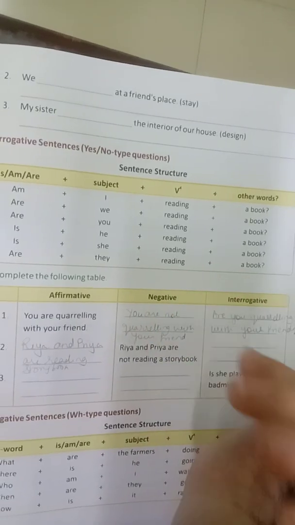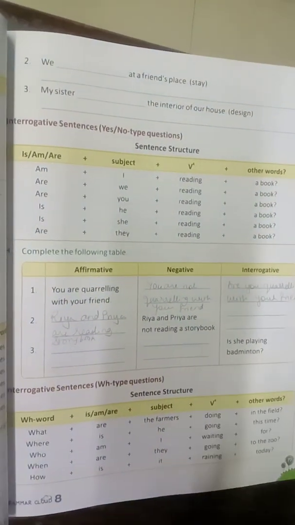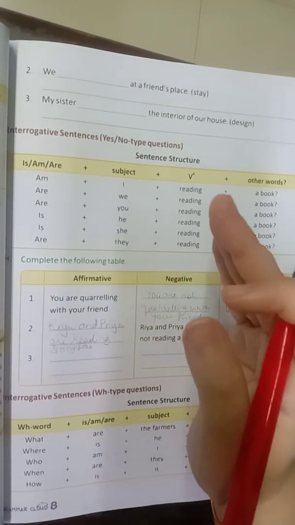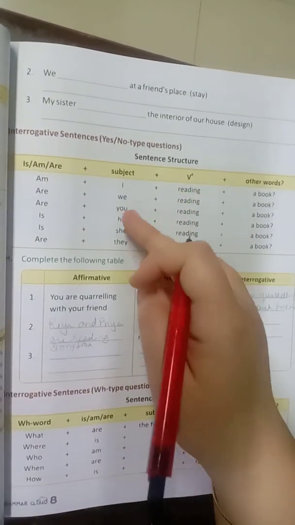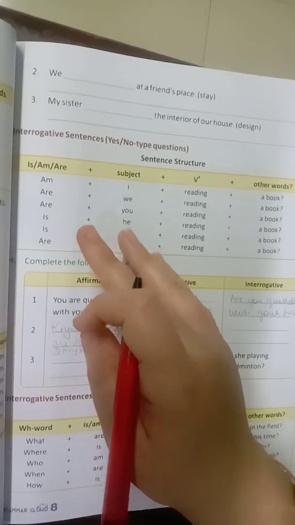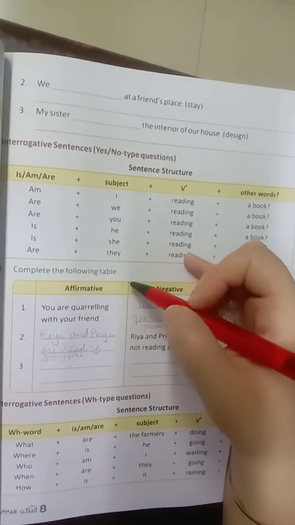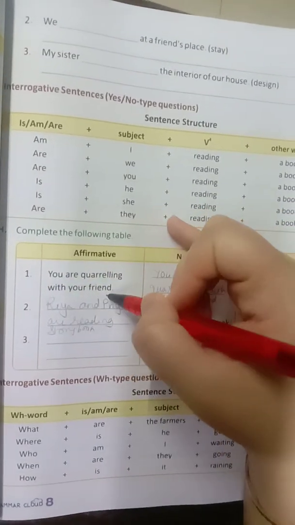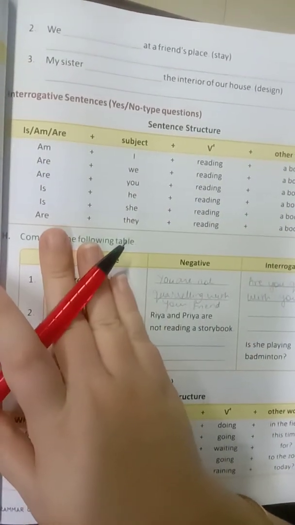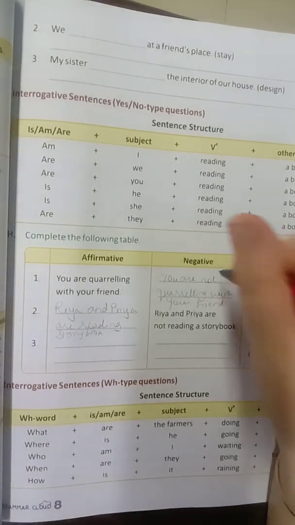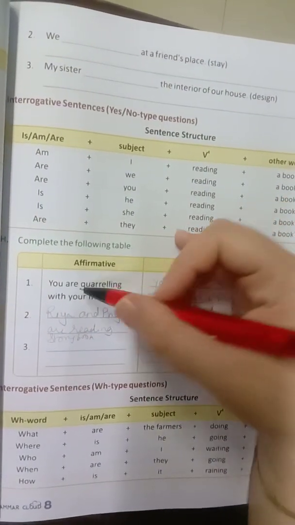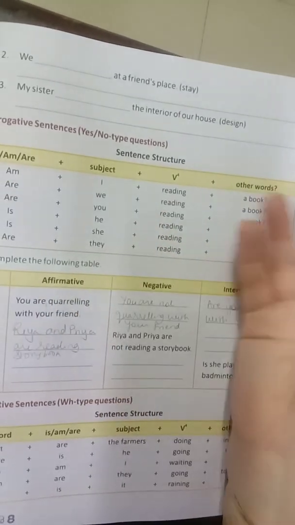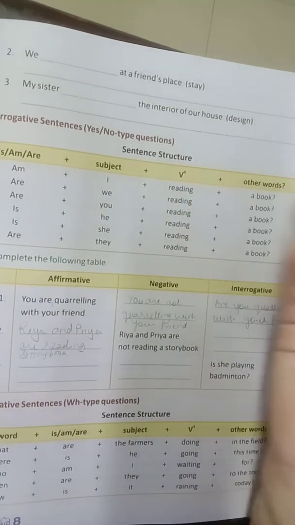I, we, you, and they. There will always be an am with an I. You, we, and they, with that we will be using are, and he, she, with is. So complete this table is the next topic that we have to do. You are quarreling with your friend. This is the affirmative form. Now we need to make it negative. So you are not quarreling with your friend. We'll just simply add not after the are, right?